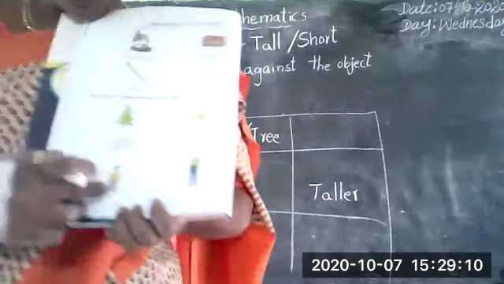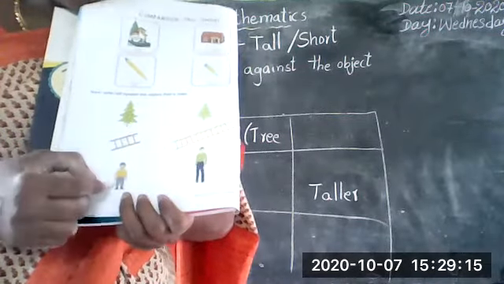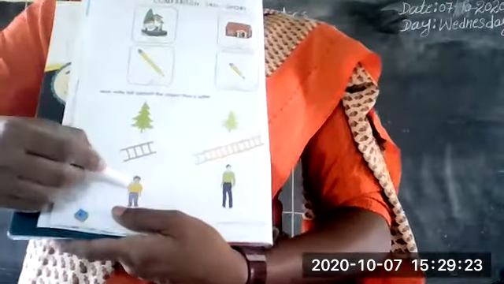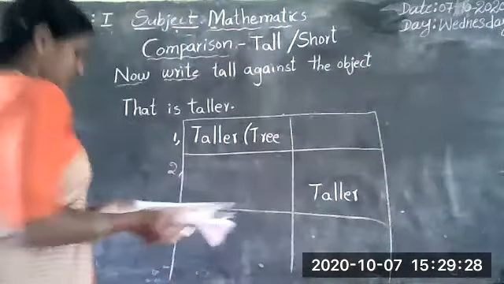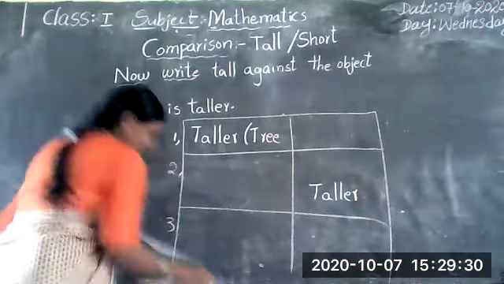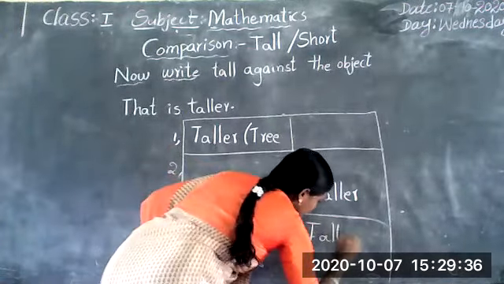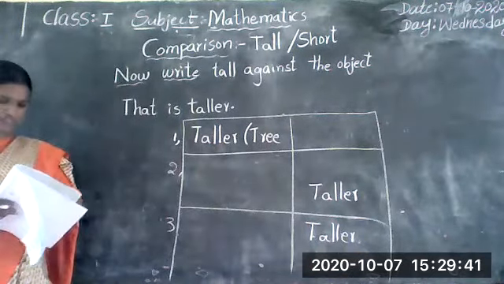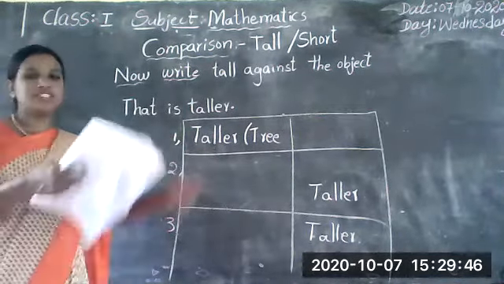Next, the third one. Man. He is a shorter man. He is taller. So which is the short? And that is called a tall man. He is a tall man. He is a taller man. So the third one also, taller. All understand, children? Tall, taller.